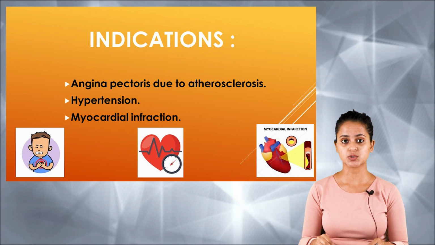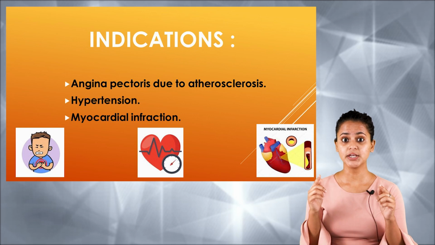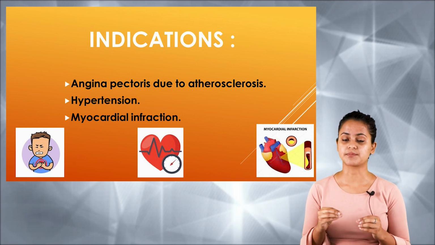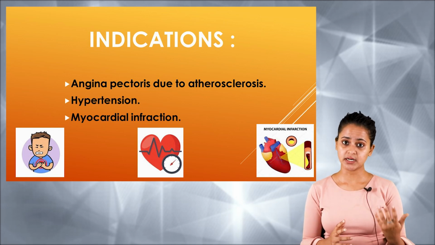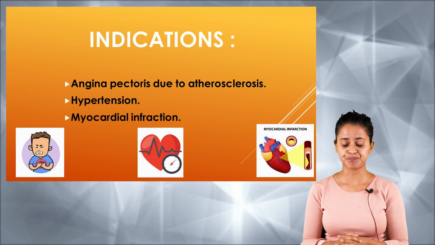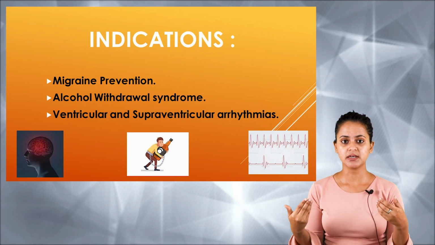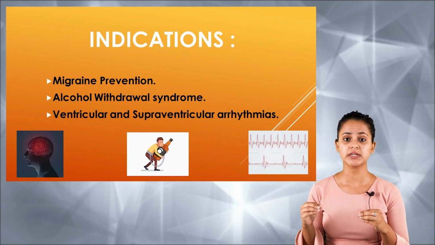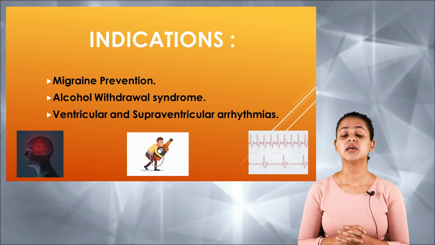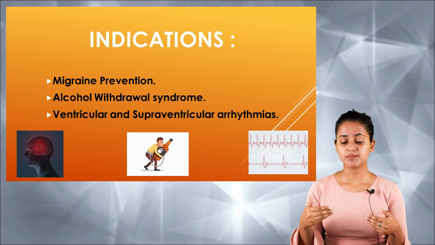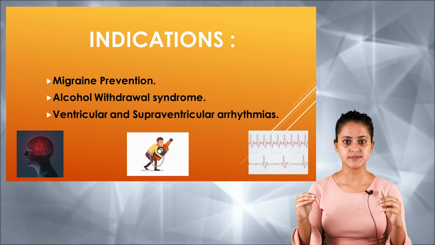In case of hypertension also, the beta blocker is a very effective drug and definitely helps to lower the blood pressure. The next condition is myocardial infarction, which will definitely be managed with this particular drug. This group of drugs is also used in migraine prevention, ventricular and supraventricular arrhythmias, and even alcohol withdrawal syndrome. In this case also, beta adrenergic blockers are sometimes used.